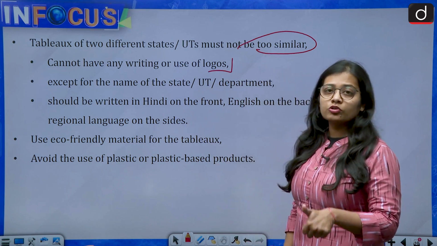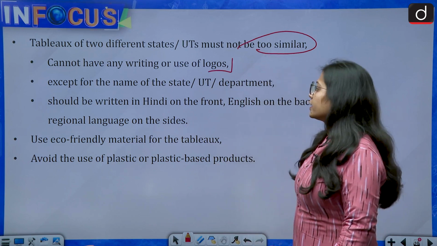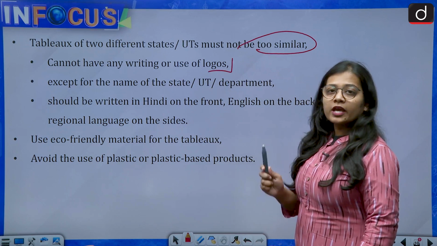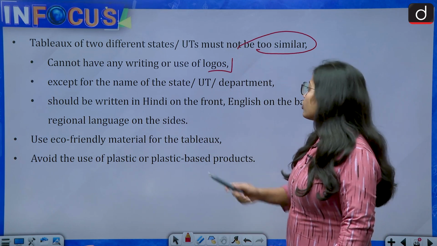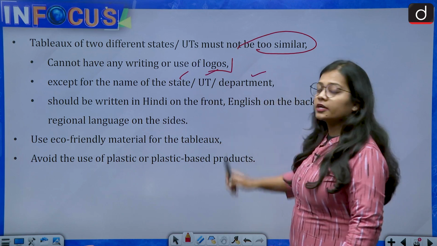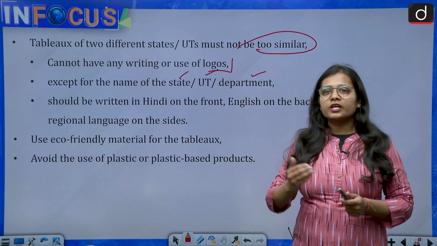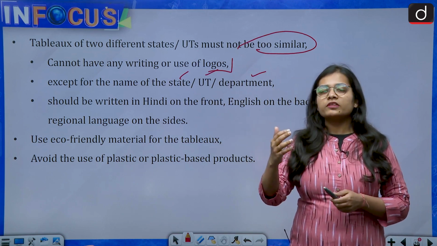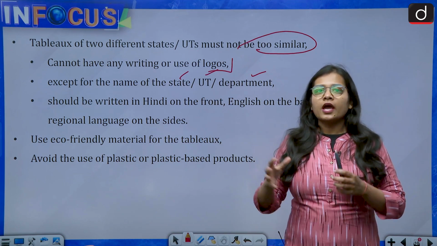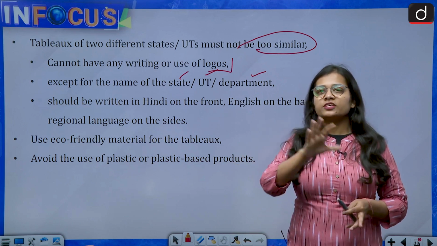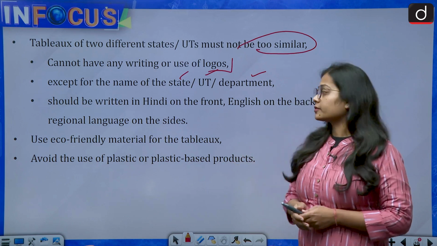The logos should not be there. What can be there on the tableau is the name of the state, union territory, or department. Many times, if you watch on your television screens, whenever the tableaus come, in the front you can see the name of the state written, and from this we identify that this tableau belongs to this state.